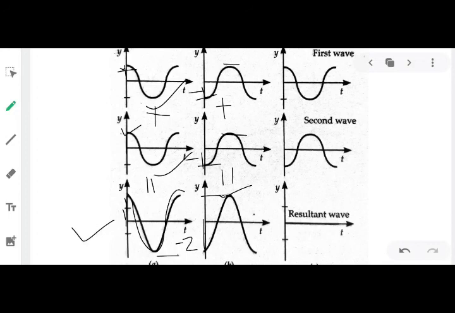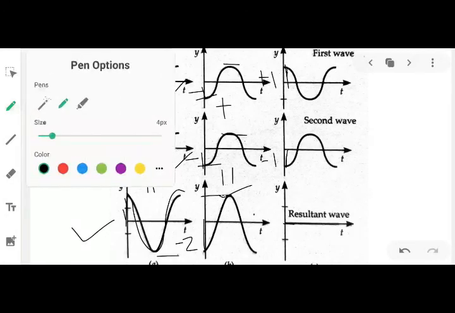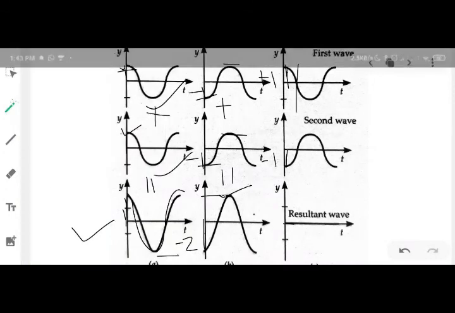Now the important one is your third case. Look here carefully. Now in this case, the displacement is how much? Plus 1 unit. And in this case the displacement at this point is how much? Minus 1 unit. Now if you take the vector sum, plus 1 and minus 1 will be 0. Okay, let me divide this one into intervals.